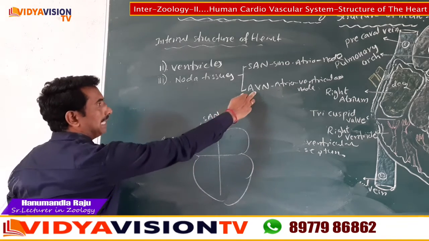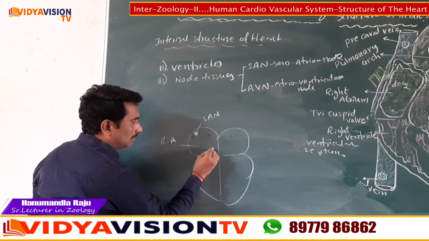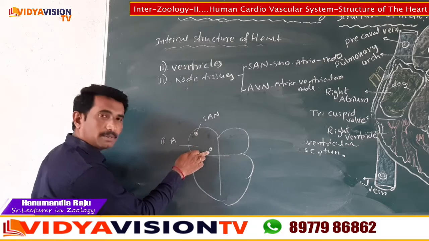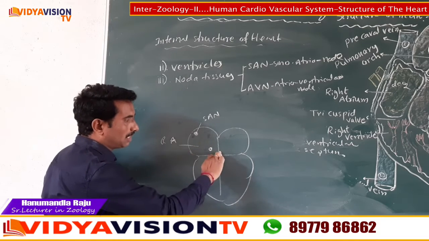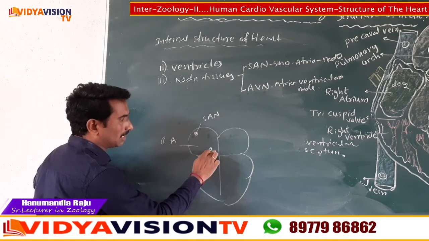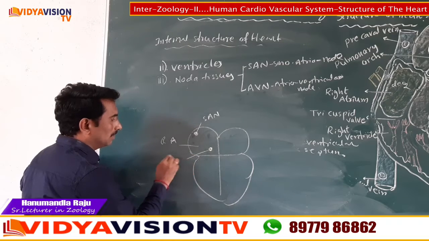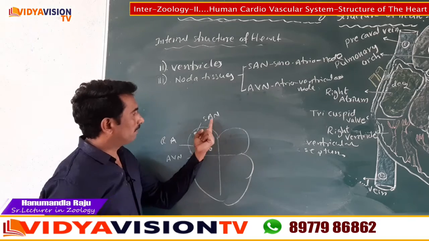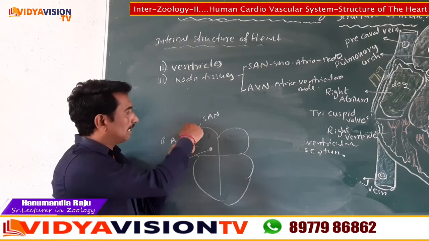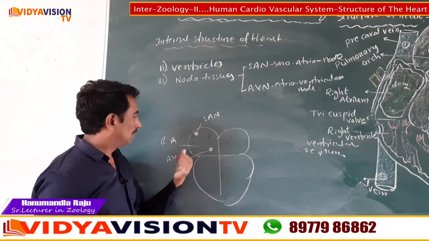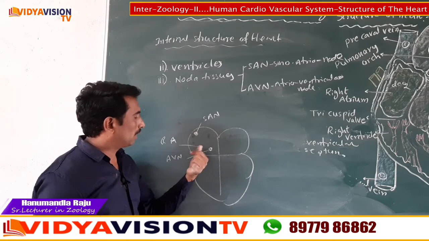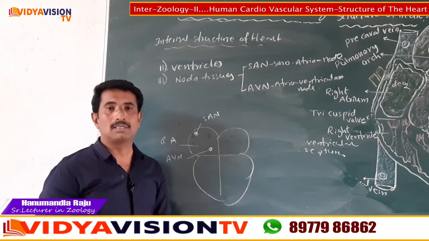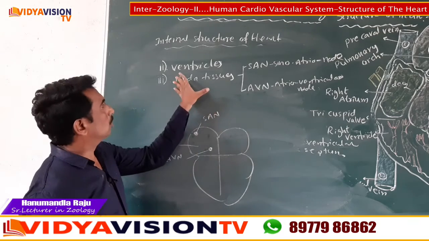Now another one, AVN. It is lower: the lower left corner of the right atrium is the AVN. Okay now. The location of SAN is the upper right corner of the right atrium, and the location of AVN is the lower left corner of the right atrium. That is nodal tissues.